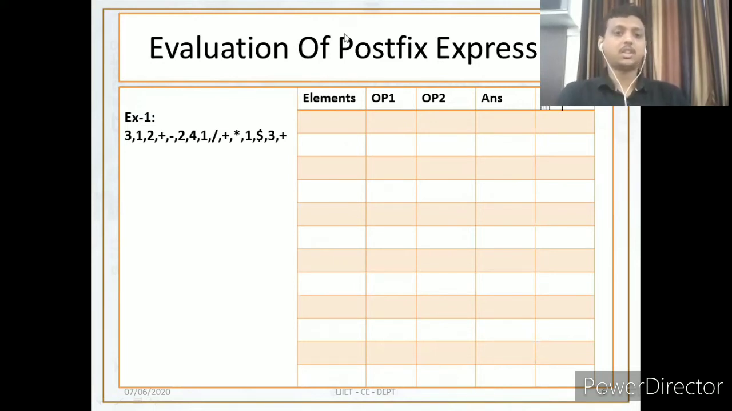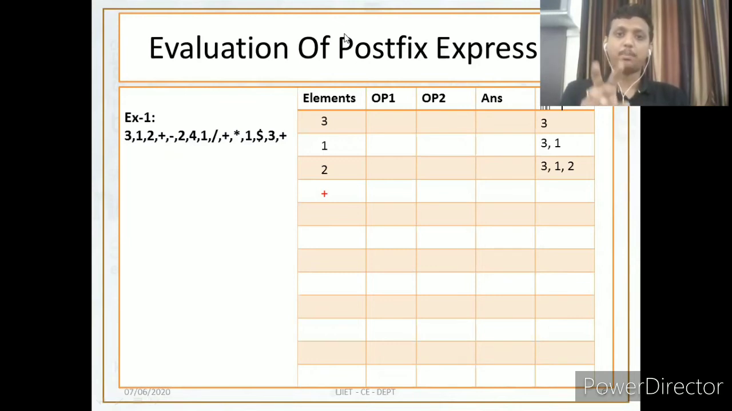So let's start with 3. Push 3. Next one. What we need to do? Whenever you find operands, you just need to push the operands inside the stack. Here 1 is an operand, so push 1. Next is 2, push 2. Next is plus. So here we get plus.